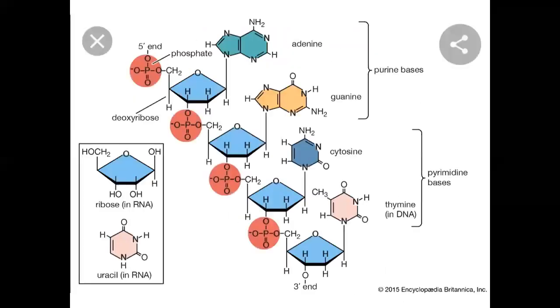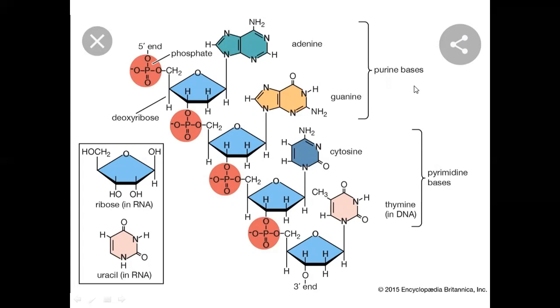You can see in this image the three components which are present in a nucleotide. One, as I told you, is the phosphate group. This is the PO4 phosphate group. Then ribose sugar. This five carbon or five member ring structure is called ribose sugar, and it also contains nitrogenous bases.